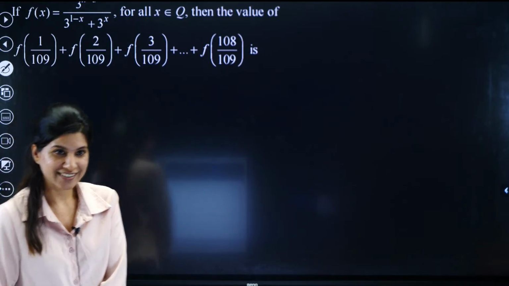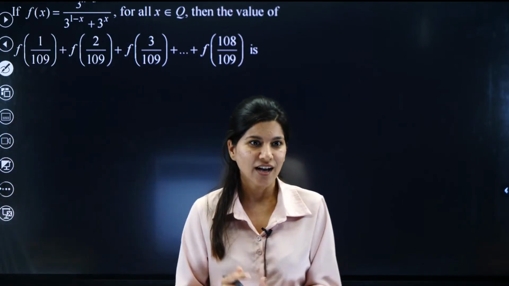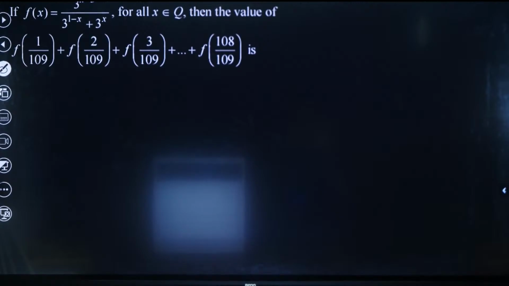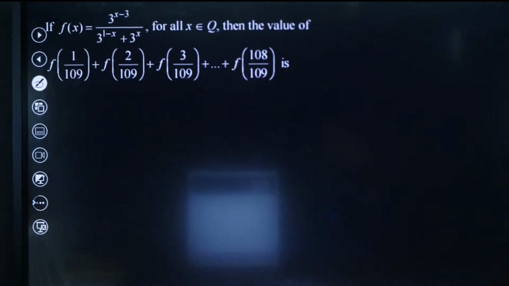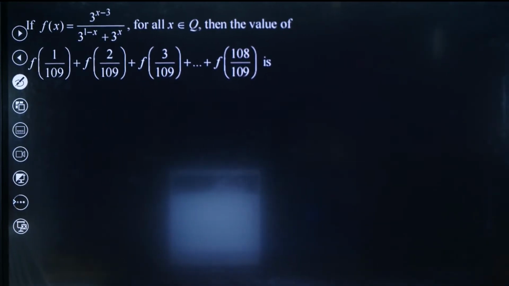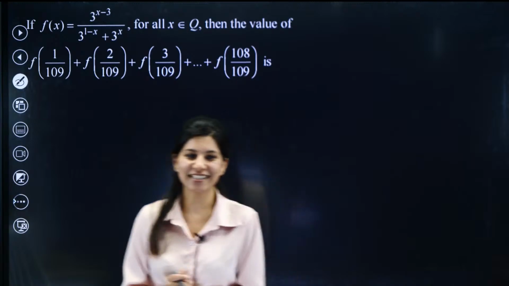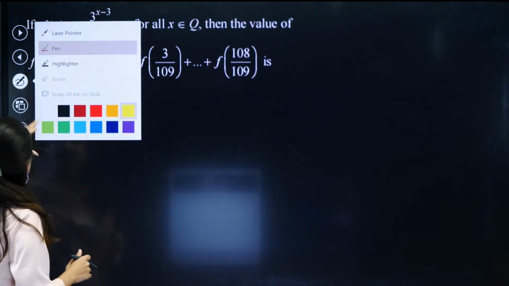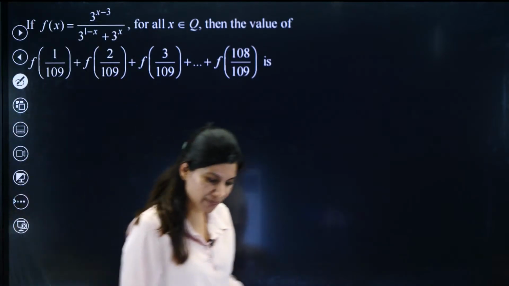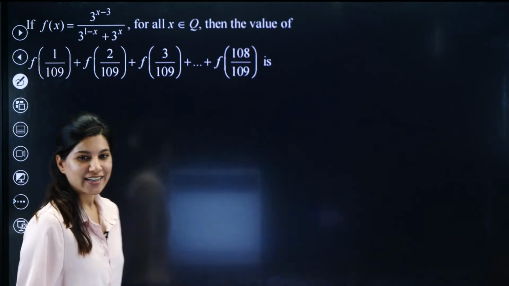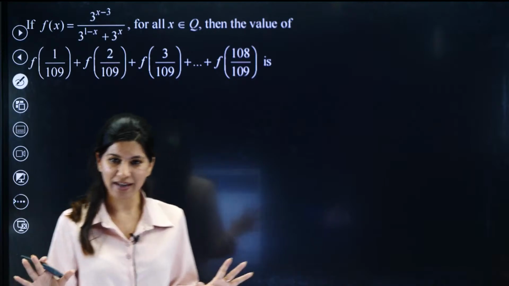I guess still there is a scope. I think better. I'm back. Let's start. I hope that we will not face any technical issue now.